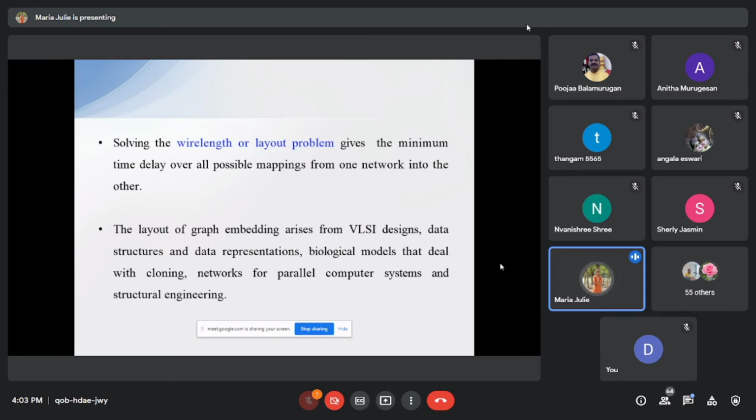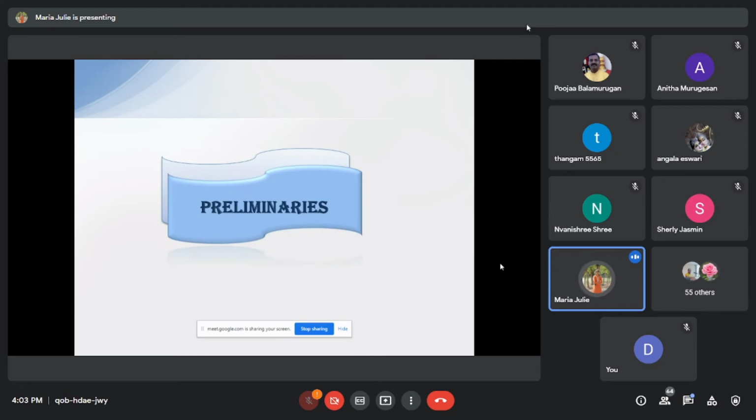VLSI is nothing but very large scale integration designs. It is also used in data structures, data representations, biological models that deal with cloning, networks for parallel computer systems, and structural engineering. And some more also, that is graph drawing, coding theory, and parallel processing systems. And next, we move on to the preliminaries.